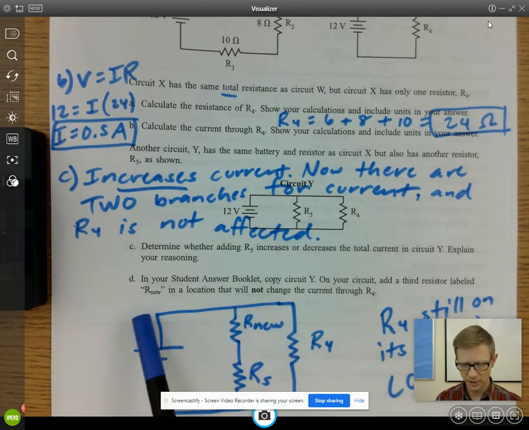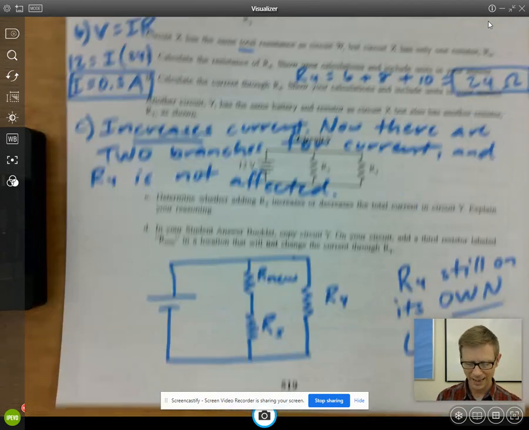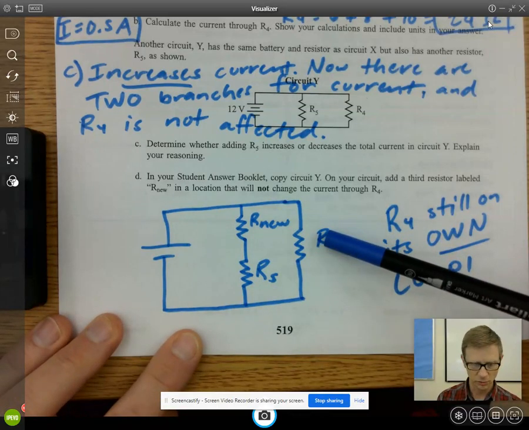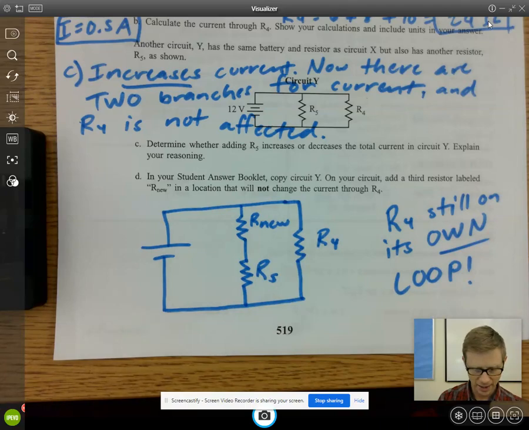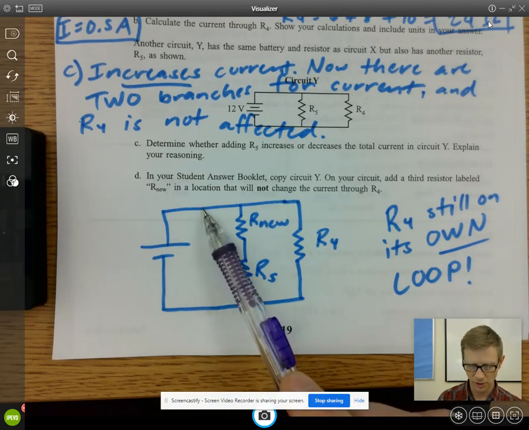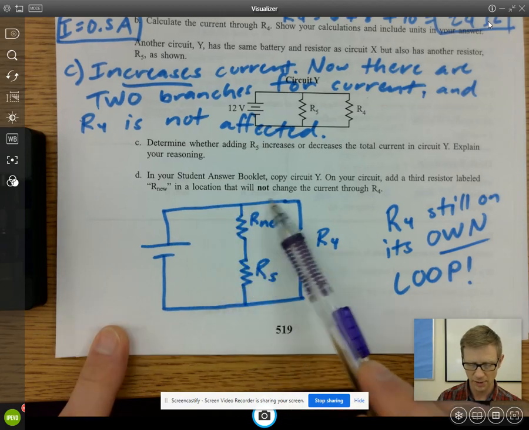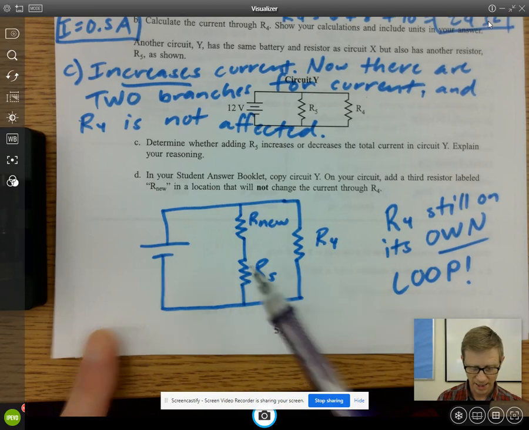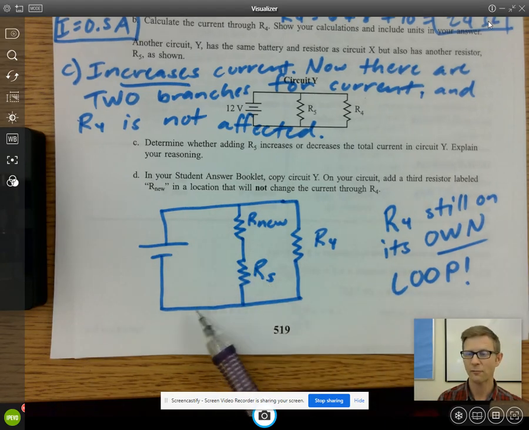Now, they tell you to add a resistor. If I add it here, it will not affect what's happening over here because it's on its own loop. You might think add it here or add it here. No, that's going to slow the current down everywhere, because that current eventually comes through here. That current eventually comes through here. So I can't add it here because that slows it down everywhere. It creates almost like a backlog. That resistance affects the current everywhere in the circuit. So it's the only place I can really add it.